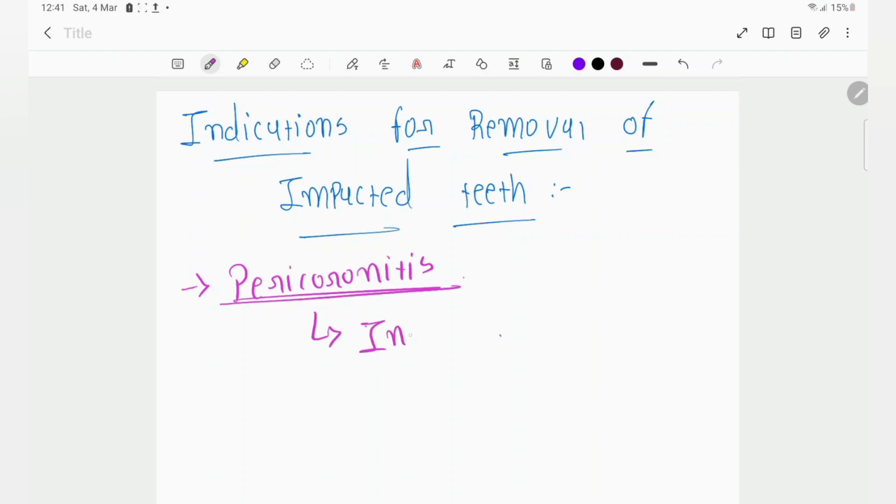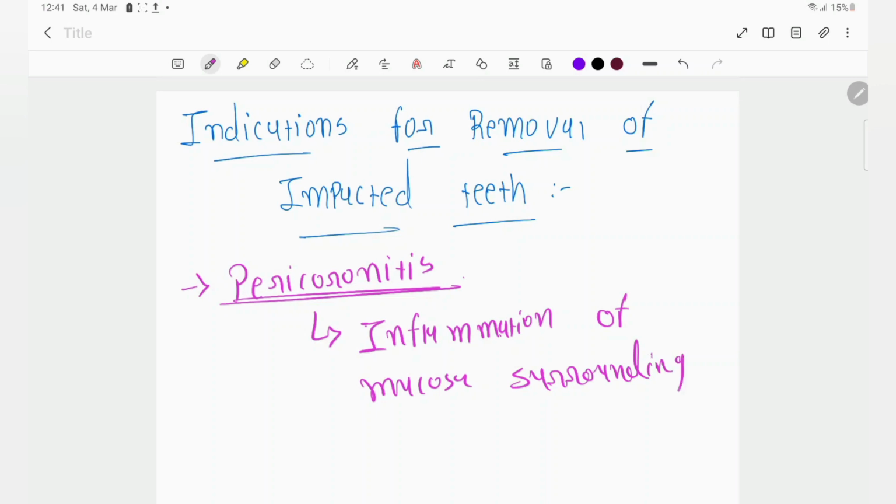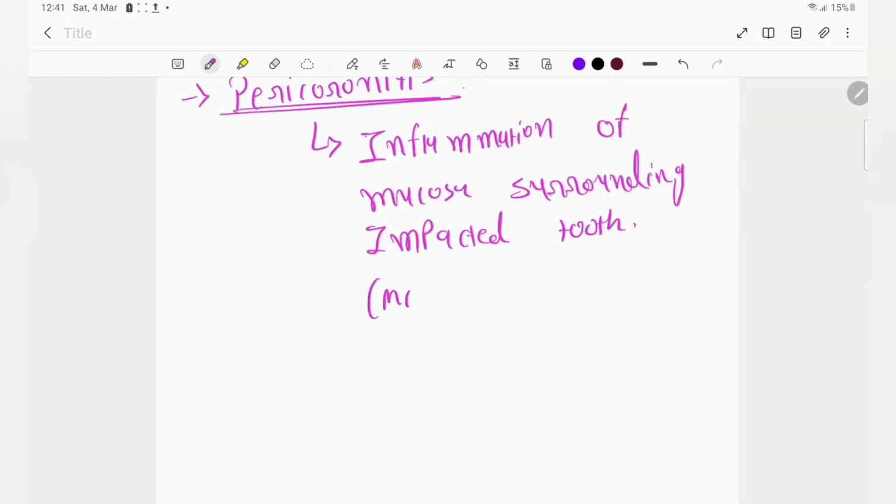It is nothing but inflammation of the mucosa surrounding an impacted tooth. It can be of any tooth, but most commonly it is associated with the mandibular third molar. So this is pericoronitis.